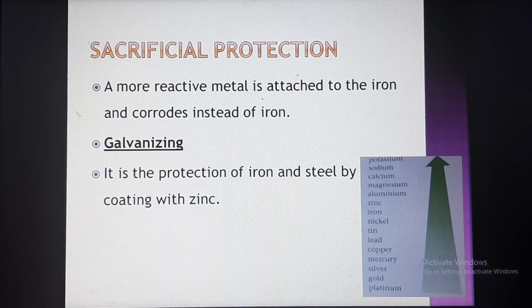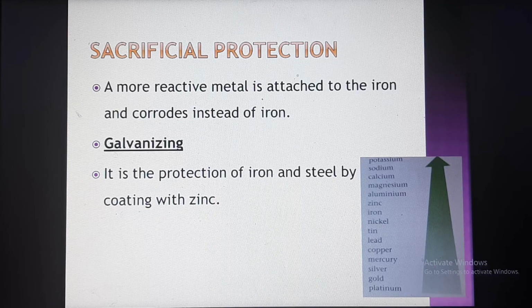And another method we are discussing here is galvanizing. It is the protection of iron and steel by coating with zinc. We can see zinc is more reactive than iron. So we make a coating of zinc over iron. That means the zinc will corrode, but the iron will not corrode. It will protect iron from rusting.